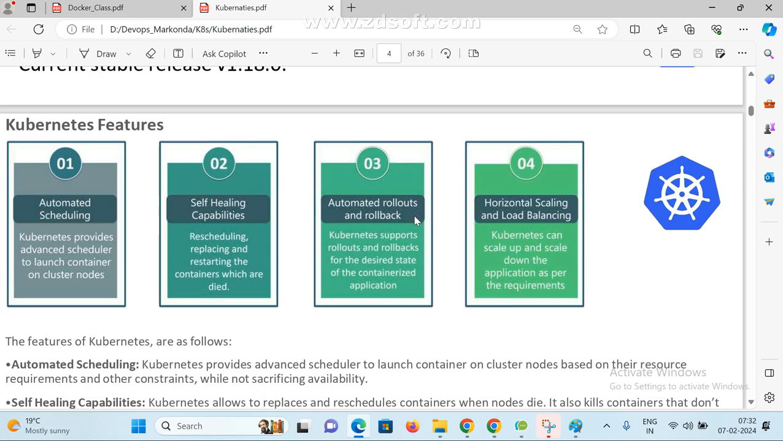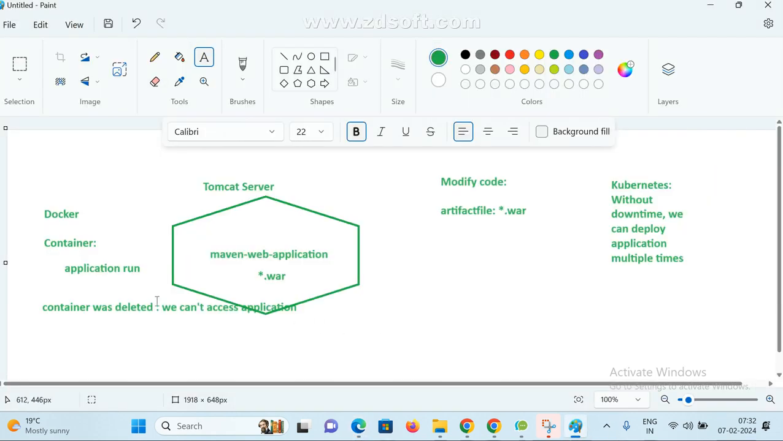Now, automated rollouts and rollback. For example, you deployed one particular version. This month, this release I released, for example, v1.2, the second one. Unfortunately, this version is not working. The previous version, v1.1, was working fine.